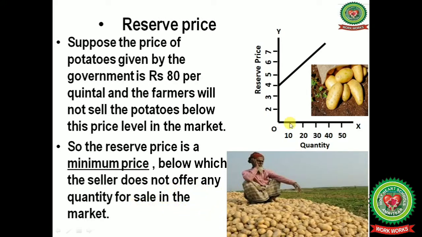Now suppose the government has given the price rupees 4 and the farmers will not sell potatoes below this price. After joining all the points, with the increase in the price and the increase in the quantity accordingly, we will get an upward sloping straight line starting from the y-intercept at price rupees 4. This is your reserve price line.